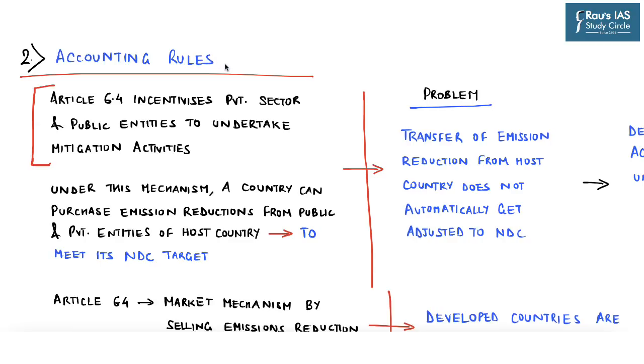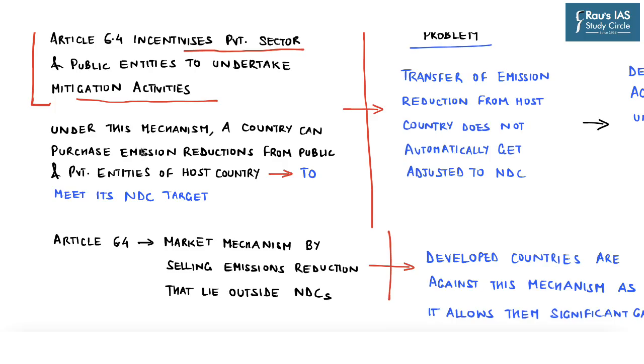Now let's move to the second critical issue with respect to accounting rules. This accounting rule is regarding the market mechanism of emission targets which fall outside the NDC. But this provision has already been provided under Article 6.4 of the Paris Agreement. Article 6.4 incentivizes private sector and public entities to undertake mitigation activities to reduce greenhouse gas emissions. And under this mechanism, a country can purchase emission reductions from public or private entities of the host country in order to meet its NDC targets.